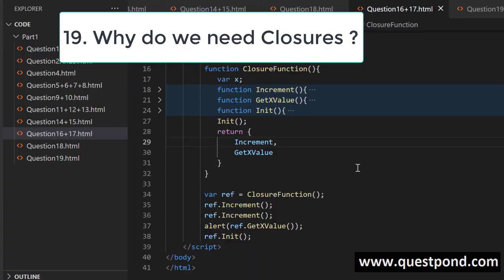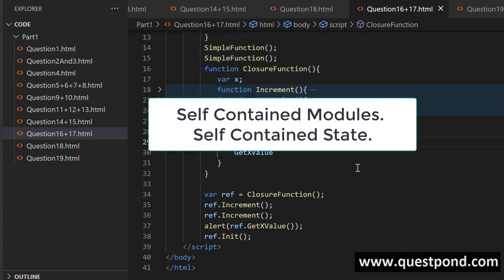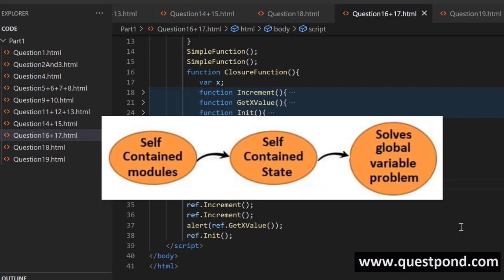The next connected question which will come around is, what is the need of closure? What is the use of closure? The only one goal of closure is to create self-contained functions, self-contained code, a self-contained module. And when you create something self-contained, you have a self-contained state.